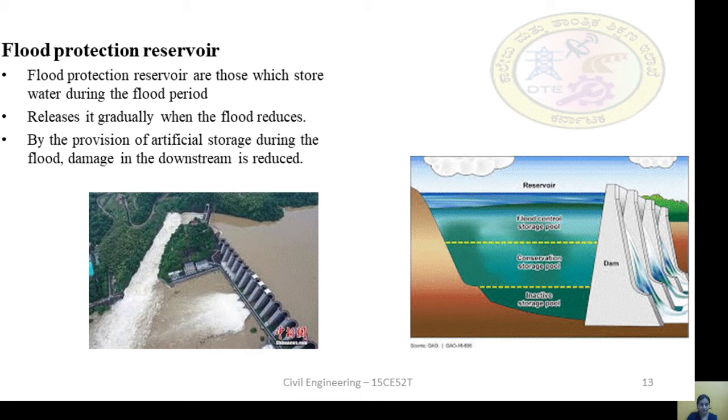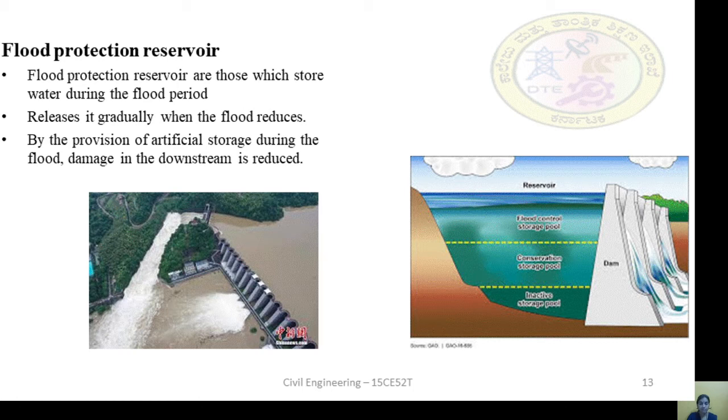In a flood protection reservoir, water is stored during the flood period. Whenever there is large rainfall, it stores the water and releases it gradually when the flood reduces. So it doesn't release the water suddenly. The water is released gradually.